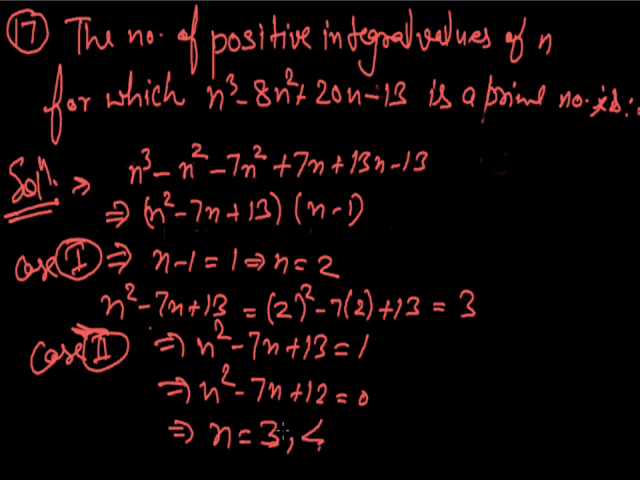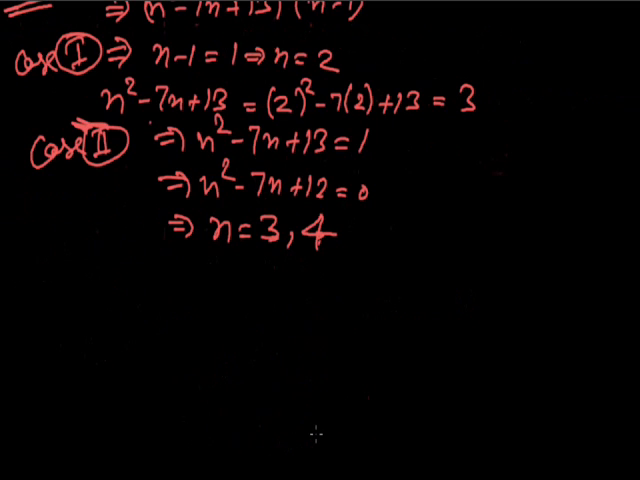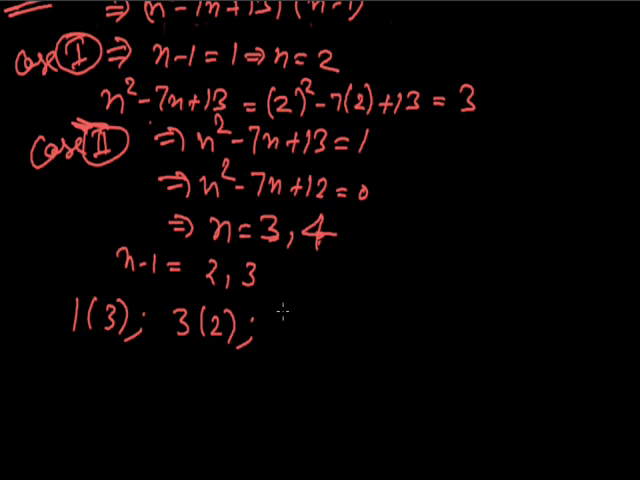If n is equal to 3, then n minus 1 is equal to 2 or 3. So we have three pairs, that is 1 into 3, 3 into 2, values, that is 1 into 3, 2 into 1 and 3 into 1. So 2 and 3, they are two values of the given expression, 2 and 3.